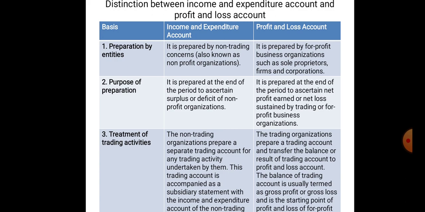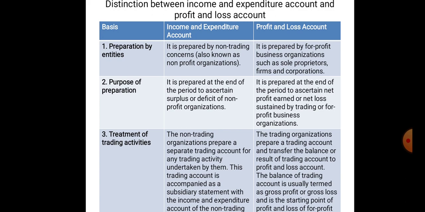And the profit and loss account is prepared by for-profit organizations such as sole proprietorships, partnerships, and joint stock companies. Now coming to the basis of purpose of preparation, the income and expenditure account is prepared at the end of the period to ascertain the surplus or deficit in non-profit organizations.